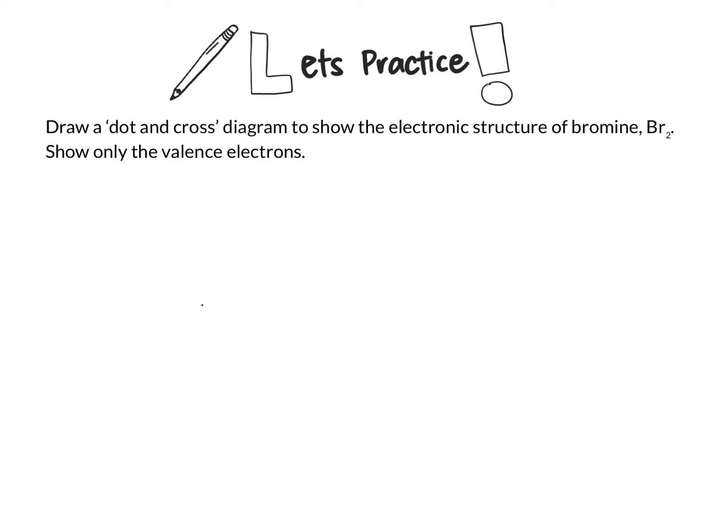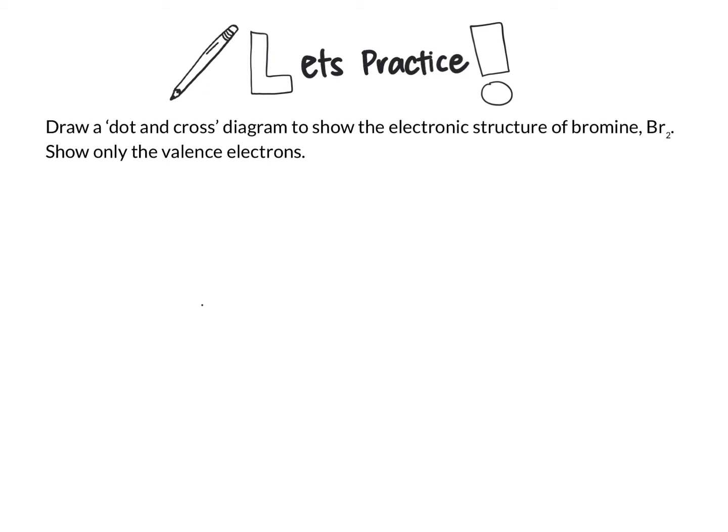This time, the question is: draw a dot and cross diagram to show the electronic structure of bromine, Br2. Show only the valence electrons. Now, bromine is not in the first 20 atoms in the periodic table.